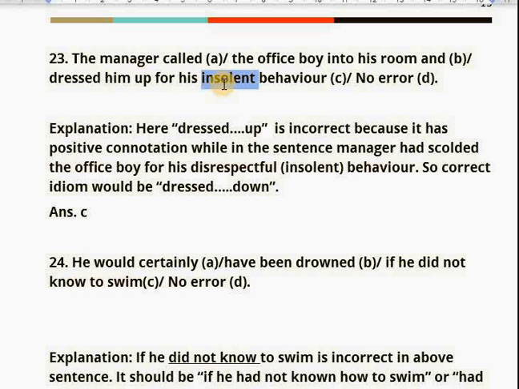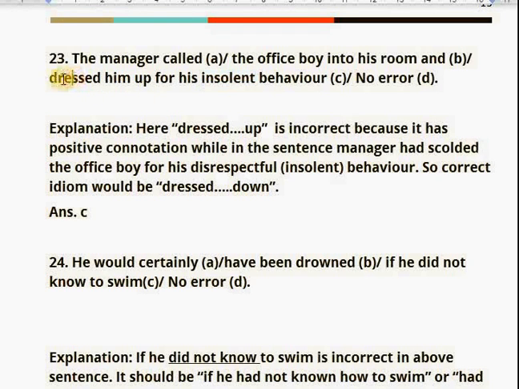Insolent means indecent, disrespectful. So when somebody is called for indecent or disrespectful behavior, it means that person is going to be scolded by the manager or any senior person.